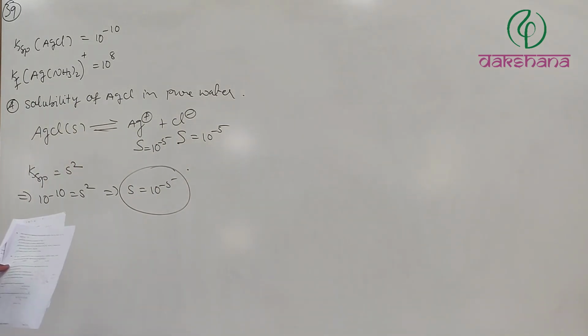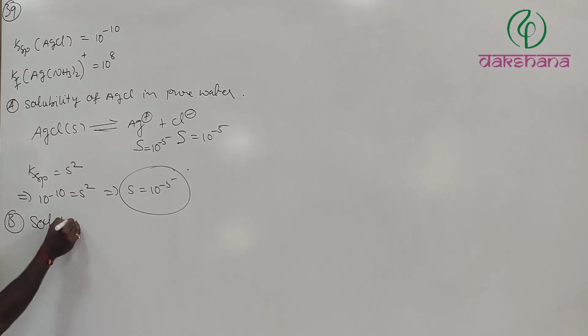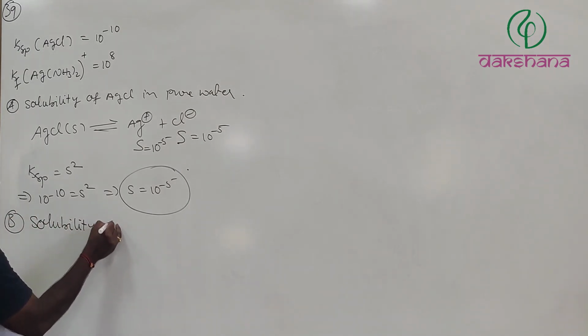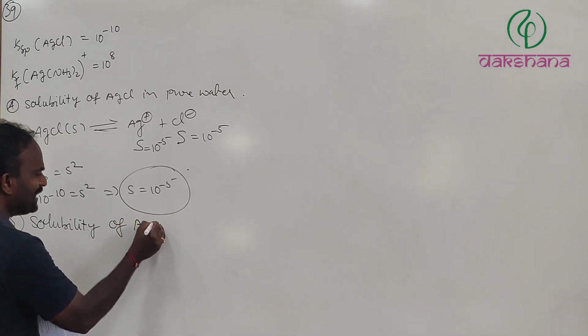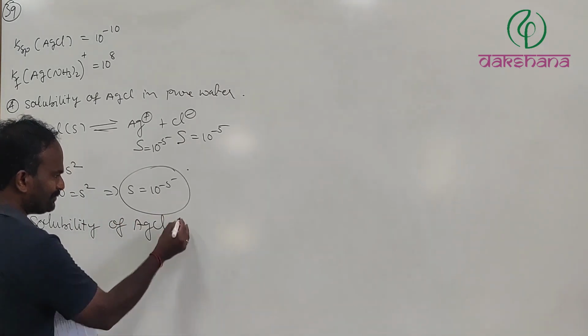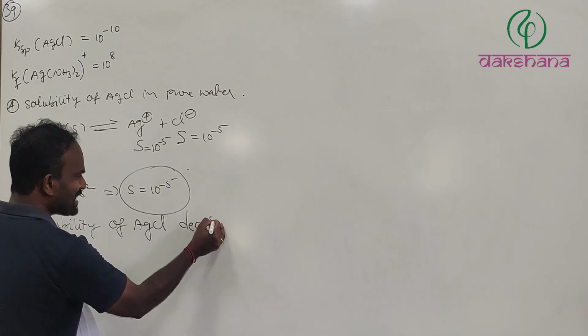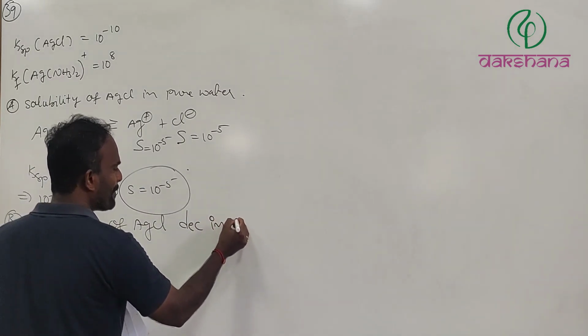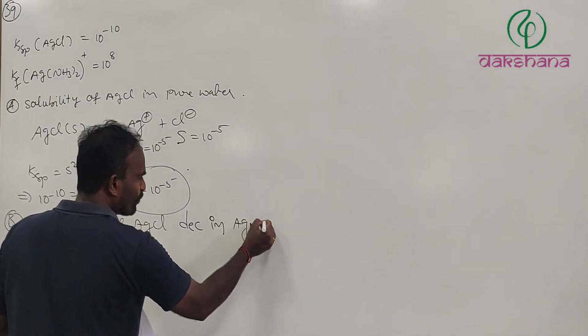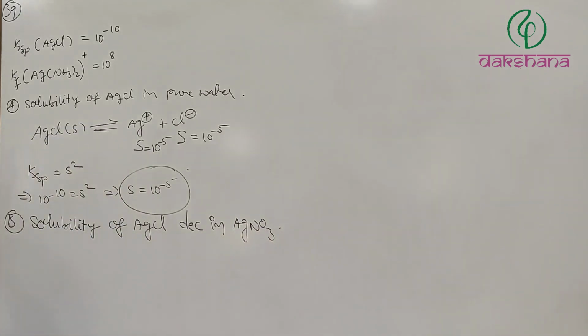The solubility of AgCl increases in the presence of AgNO3? The solubility of AgCl decreases in the presence of AgNO3. Why? What is the reason? Yes, absolutely. That is the common ion effect.